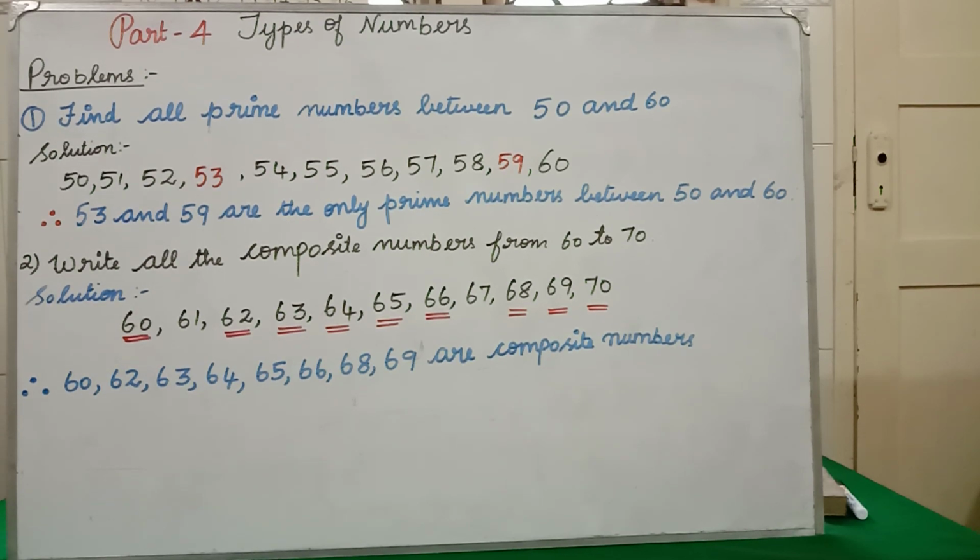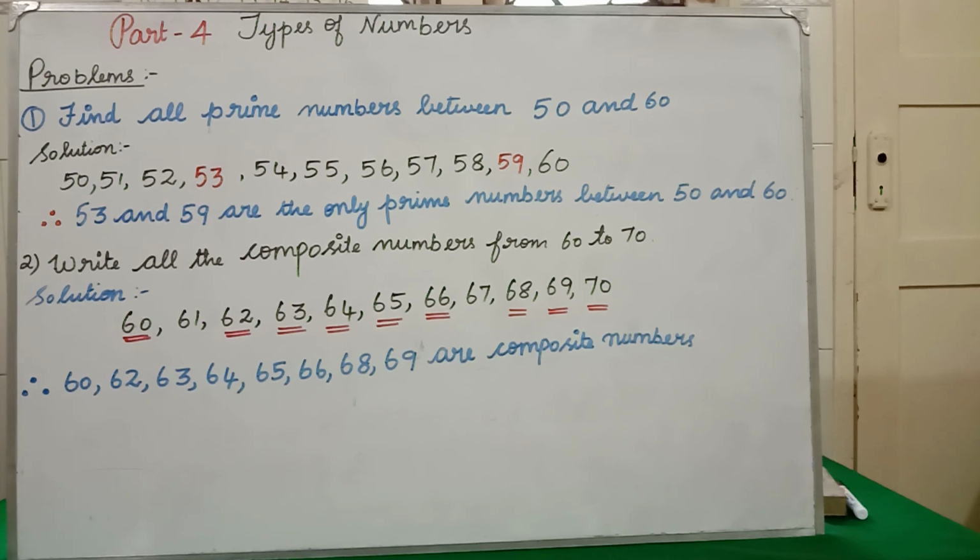First question: find all prime numbers between 15 and 60. Okay, between 15 and 60, what do we have to find? We have to find the prime numbers. So I am writing from 50 to 60: 50, 51, 52, 53, 54, like that up to 60. And we have to see, prime number means what condition? It should have only 2 factors. The factors are 1 and the same number itself.